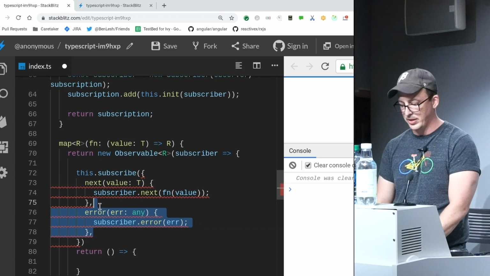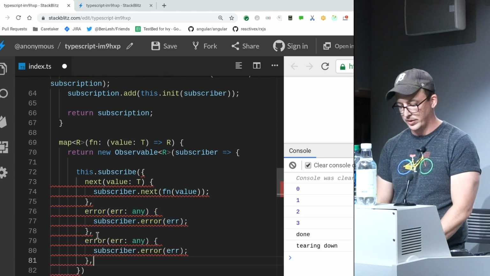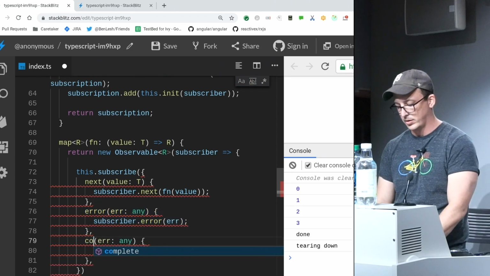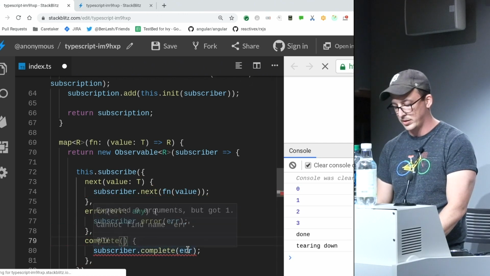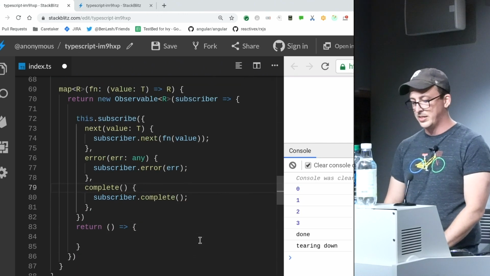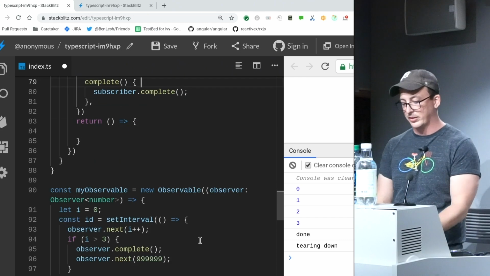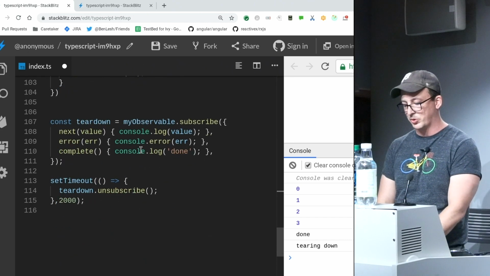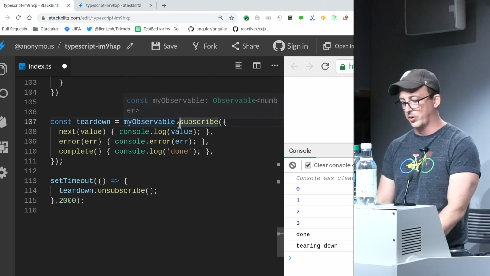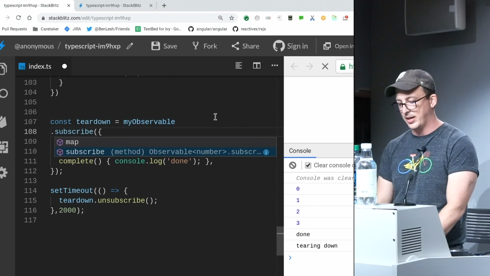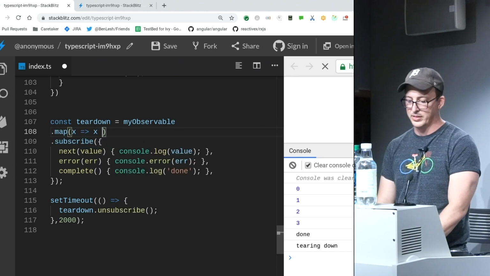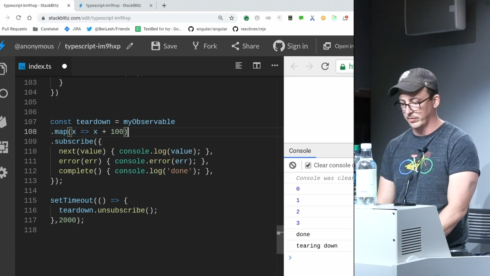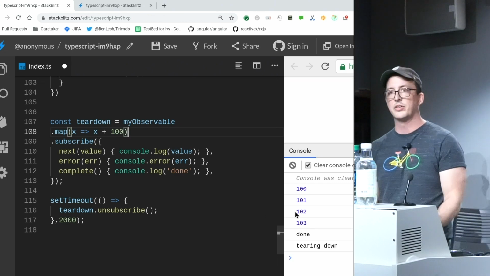And the next one is the same thing, only with complete. It doesn't care about that or this. So this is what a map function looks like. And so now I could go down here and say, I've got my observable, I'm subscribing to it, and I want to transform it in some way. So right here, I'm going to say map, let's add 100 to it. So I've added 100 to every one of these.